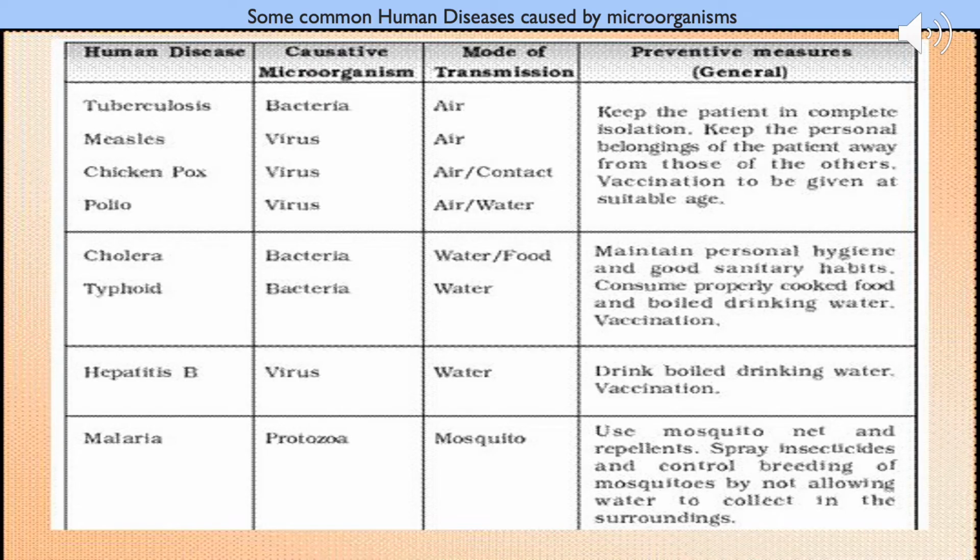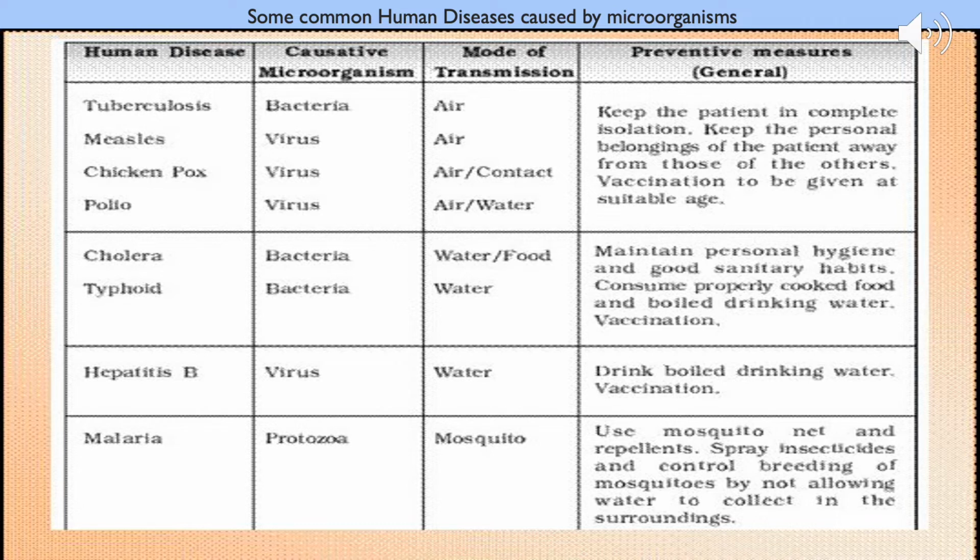Now coming to some common human diseases caused by microorganisms. First of all, tuberculosis. It is caused by bacteria and the mode of transmission is air. Measles, chickenpox and polio are all caused by viruses. The mode of transmission in case of measles is air. In case of chickenpox it is air and contact. Polio is by air and water. We can prevent these by keeping the patient in complete isolation, keeping the personal belongings of the patient away from the healthy ones, and giving vaccination at a suitable stage.